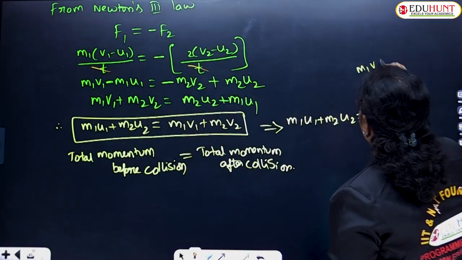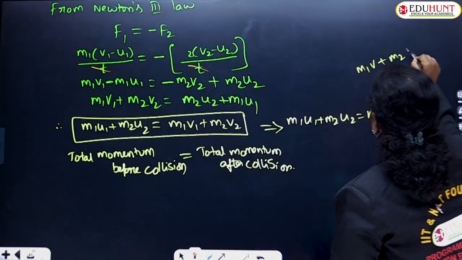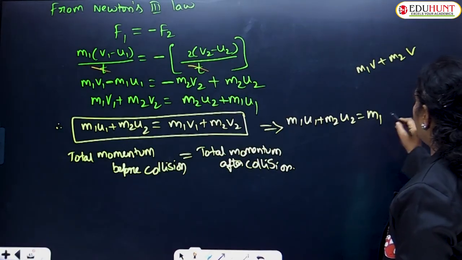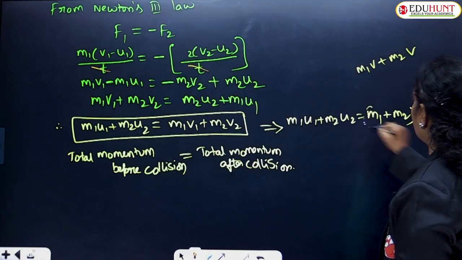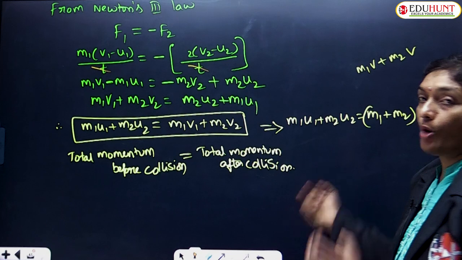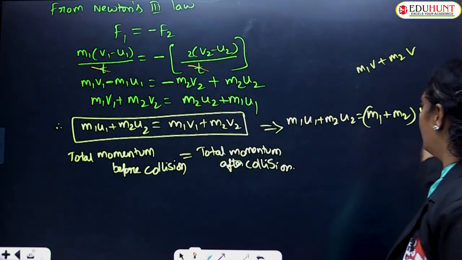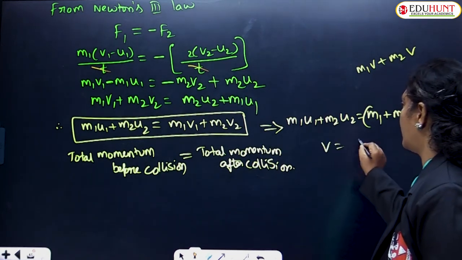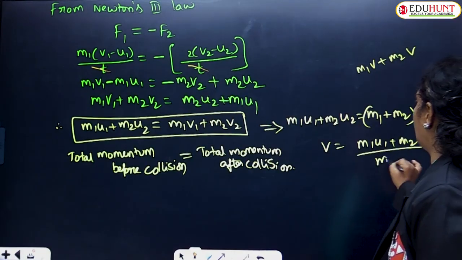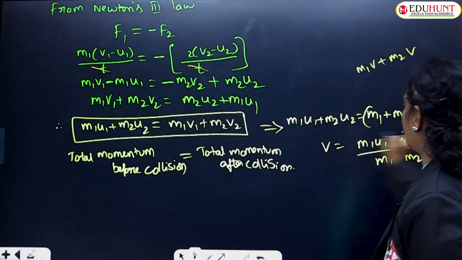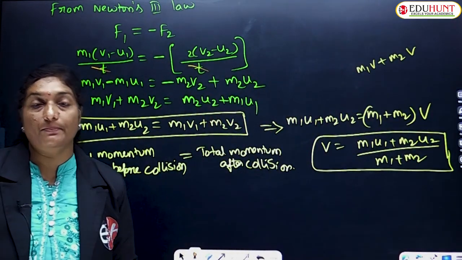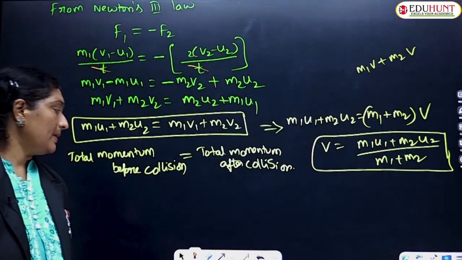So what is that? m1 v plus m2 v. So what is common? V is common. If you take out V, then you are left with m1 plus m2 into V. So the common velocity with which they stick together and move, this V can be written as m1 u1 plus m2 u2 upon m1 plus m2. So remember this, children, the common velocity with which the two balls move together is found to be m1 u1 plus m2 u2 upon m1 plus m2.